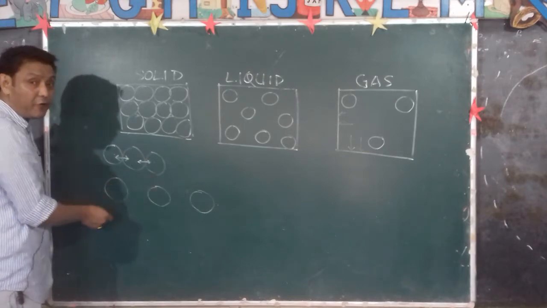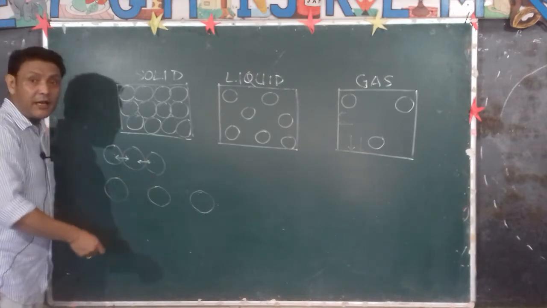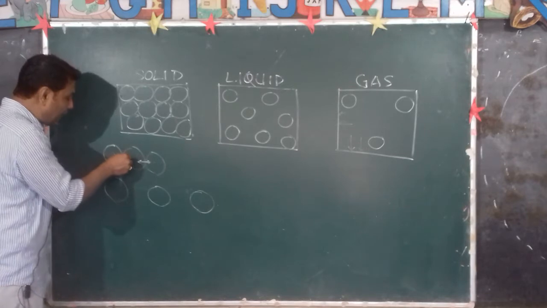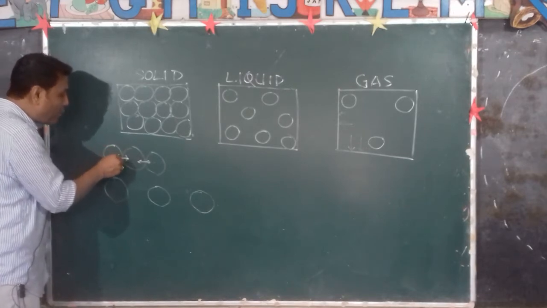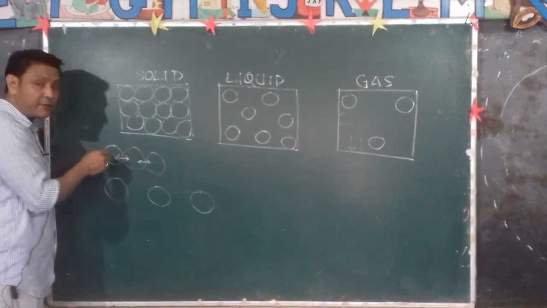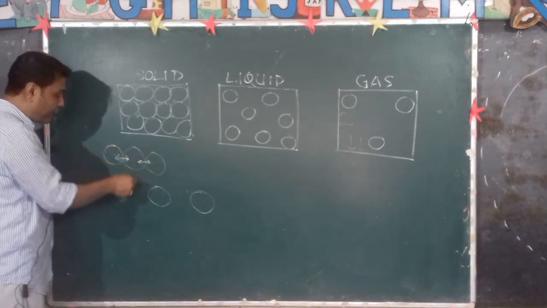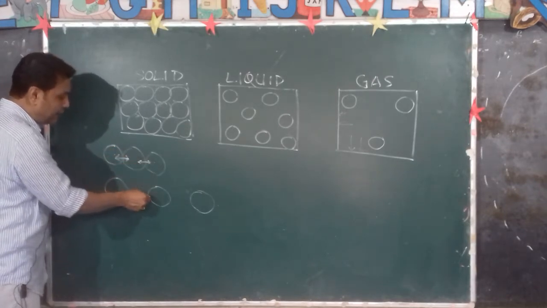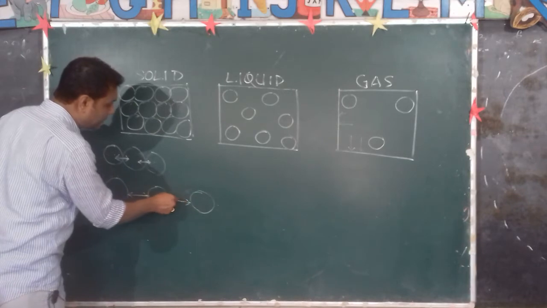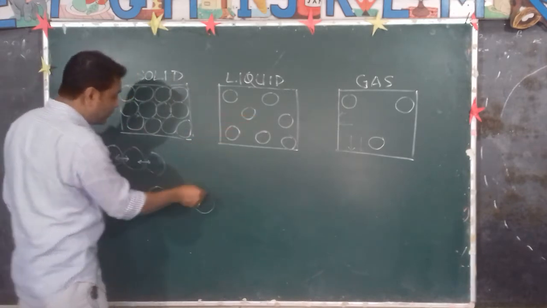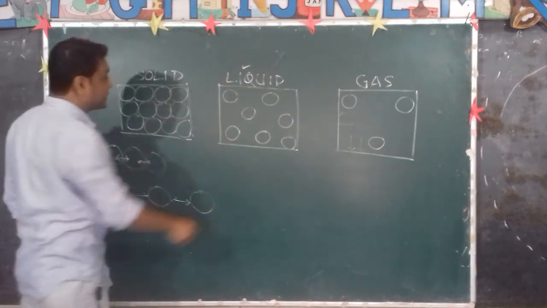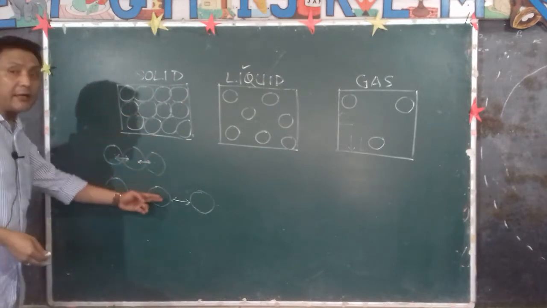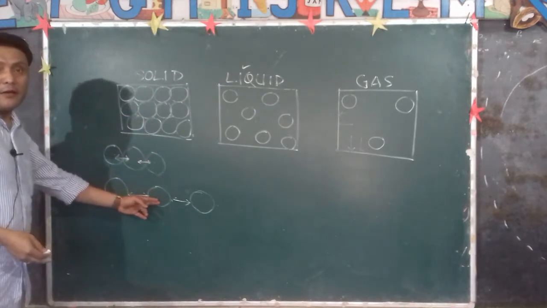That means the intermolecular space increases because the kinetic energy increases. The kinetic energy possessed by the molecules becomes more than the force of attraction of the molecules. So therefore, they tend to go away from each other and attain the molecular arrangement of liquids. Therefore, the solid will turn into liquid. Is it clear?